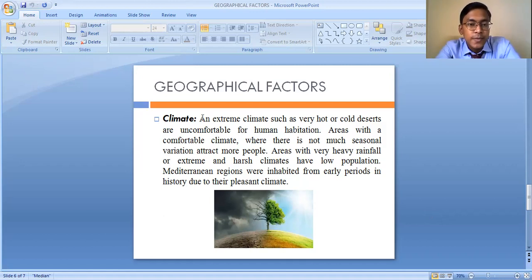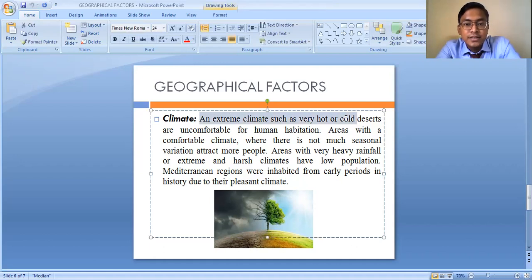An extreme climate such as very hot or cold deserts are uncomfortable for human habitation. So in these areas the concentration of population is also very less.